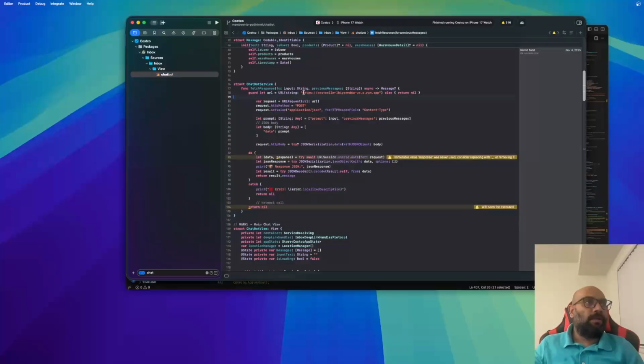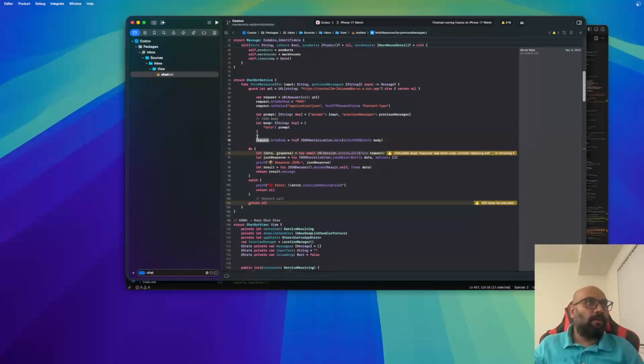So basically we are calling this Costco LLM method which we have created, and here we are passing the previous messages which we are getting from the window, and the prompt is the text which the user enters. We create the request body, create the request object, and wait for the response. On getting the response, we parse the JSON, which we already discussed when covering the backend GenKit code, and show the result on the window.